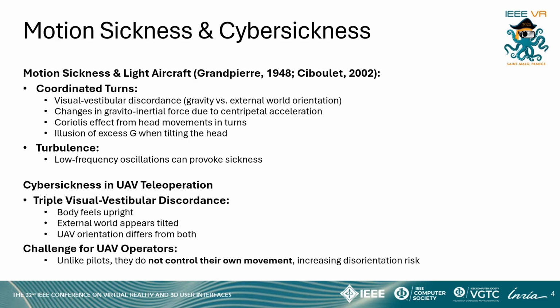In teleoperation, a triple visual vestibular discordance occurs. The body feels upright, the outside world is tilted, and the UAV's orientation differs from both. Unlike pilots, UAV operators do not control their own movement, increasing the risk of disorientation. Understanding and mitigating these effects is essential for maintaining operational performance.